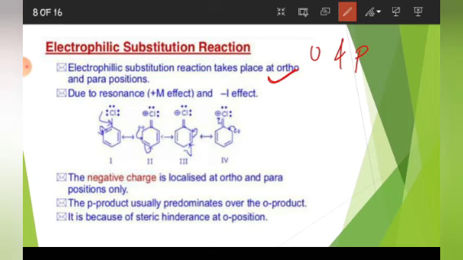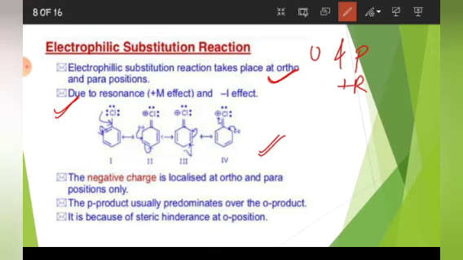Now why is this so? This you have studied due to resonance effect. The positions which are ortho and para become more rich in electron density in comparison to meta position. That is why the electrophilic substitution takes place at ortho and para position, because the Cl group is an ortho and para directing group. Due to resonance, see, it is written.